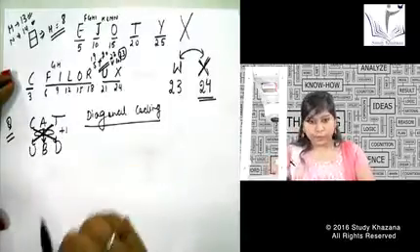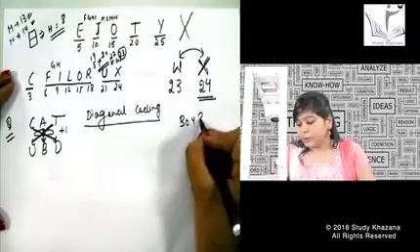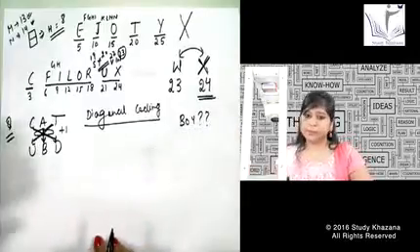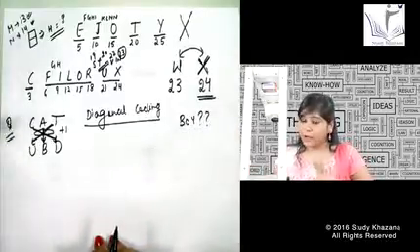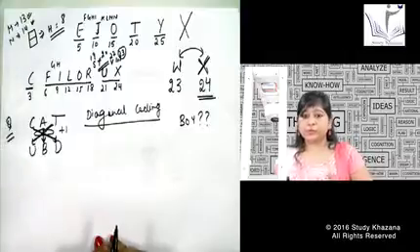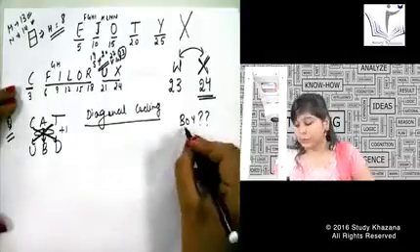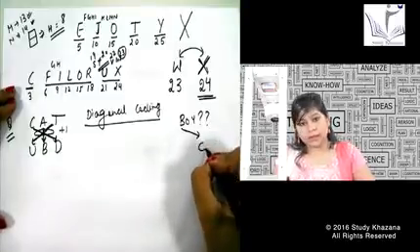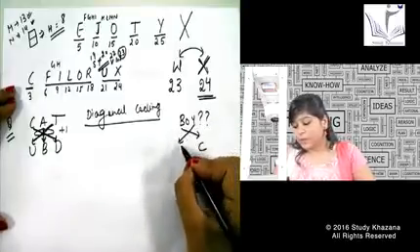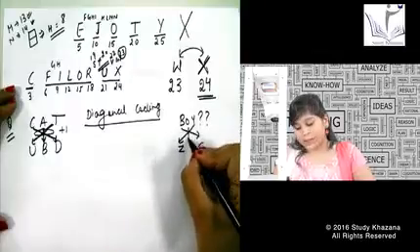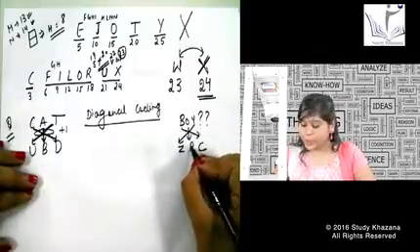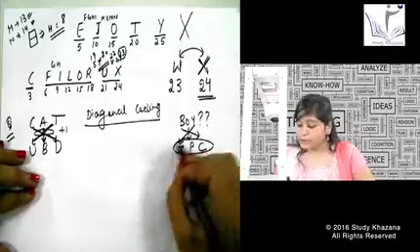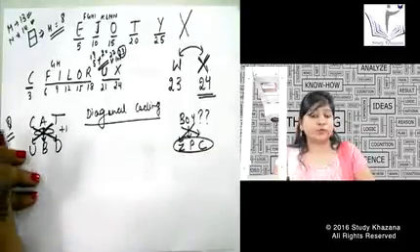Okay. So if I know the pattern of cat, can I find out the word boy also in a similar pattern? I have to do nothing. I just have to do +1 in the form of diagonal coding. You know, after doing +1 in B, the answer will be C. After doing +1 in Y, the answer will be Z. And after doing +1 in O, the answer will be P. So how simple it is to find out the answer. You just have to do nothing.